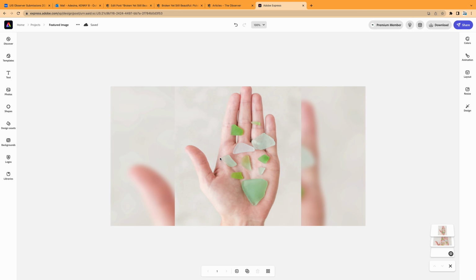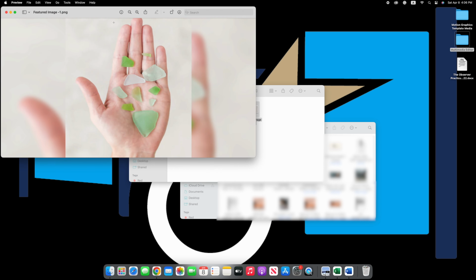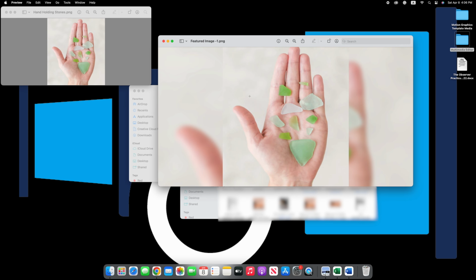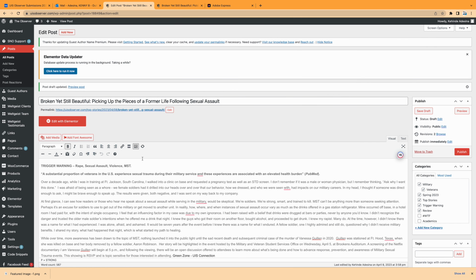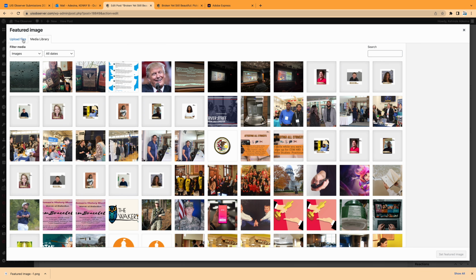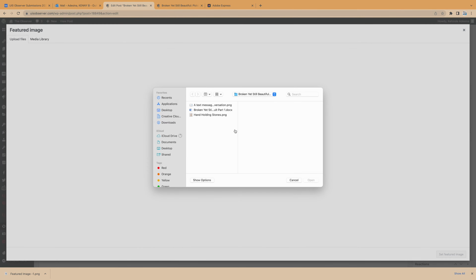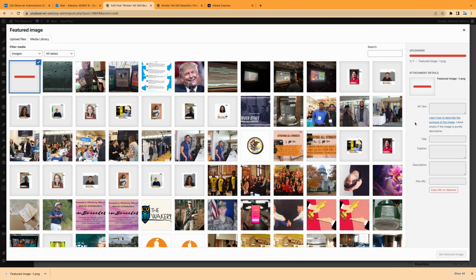Remember that we have gone from a portrait image to a landscape image, and now we are ready to download and add it as a featured image. Our new featured image has a higher resolution and is no longer a portrait image that will affect the aesthetics of our website. To add our featured image, we need to copy the caption and attribution provided by the staff contributor. And then come here to the featured image section of the story we are editing, click on Set Featured Image, click on Upload Files, select Files, select the image, and click on Open or Select as the case may be on your computer.